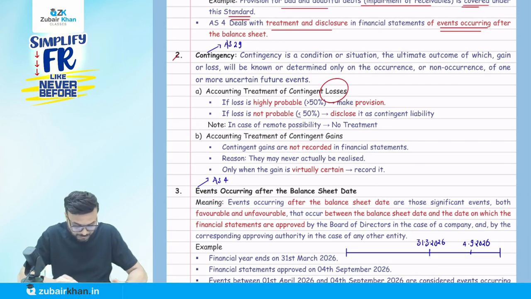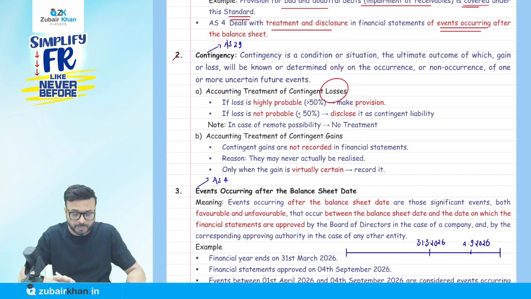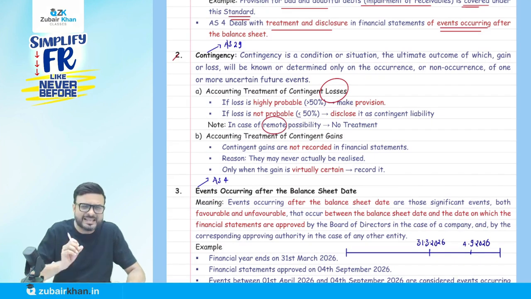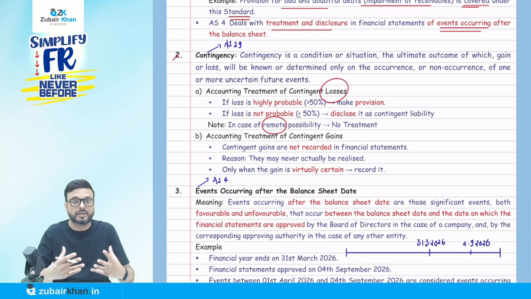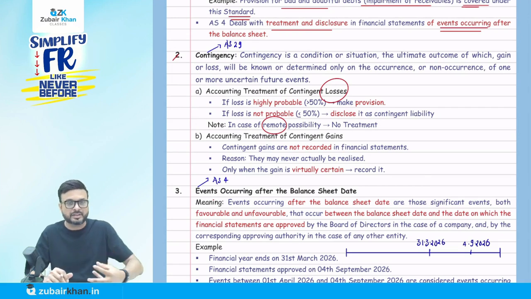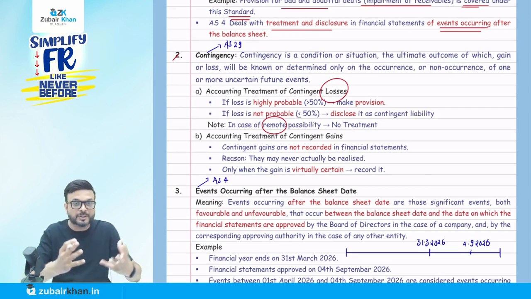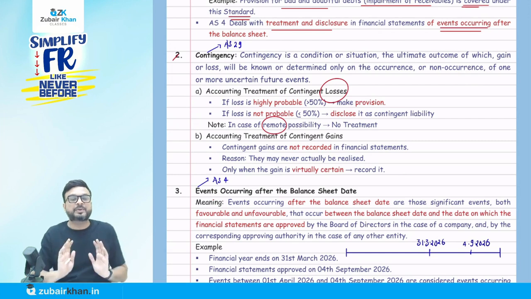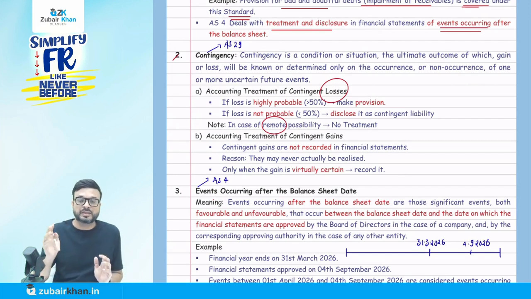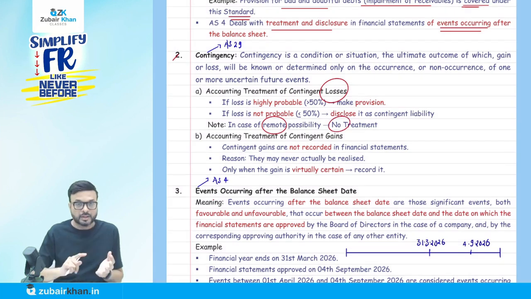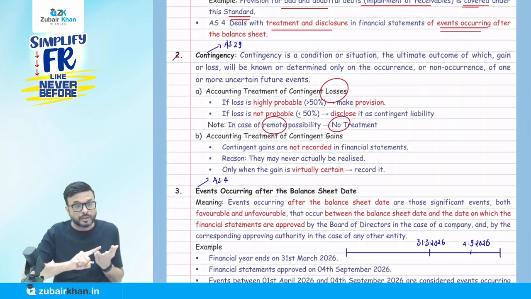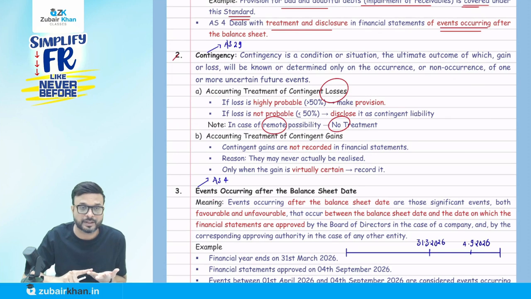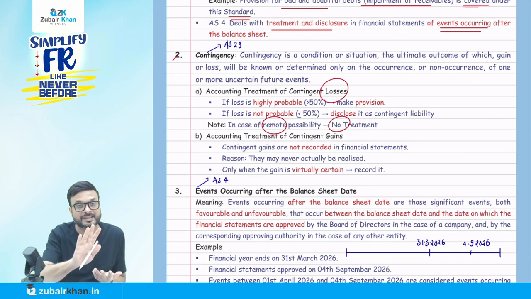But now, in case of a remote possibility, meaning very negligible chances of losing the case, it is not defined in law. In general, I am saying it is less than 5%. It is not mentioned in the accounting standard as less than 5%. For your understanding, I am saying remote means very negligible chances, so let's say less than 5%. If the chance that you are going to lose the case is that low, they say no treatment. What do you mean by no treatment? No need to create a provision, no need to even write it as a contingent liability in the notes to accounts, no need to inform, because the chance of losing the case is negligible.